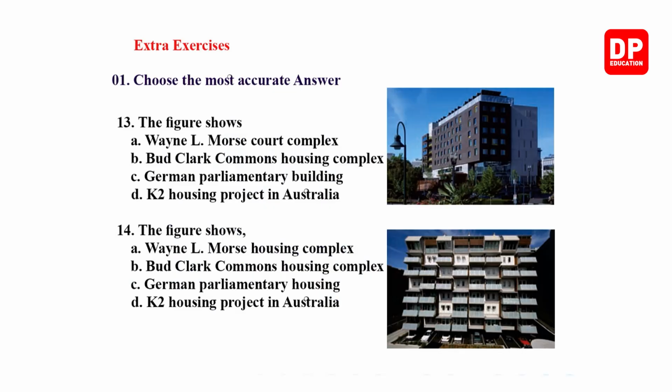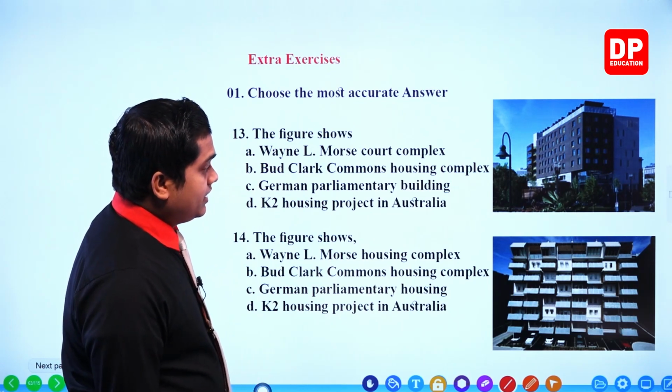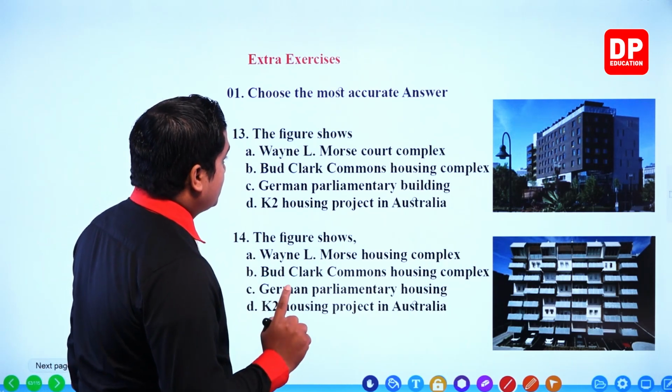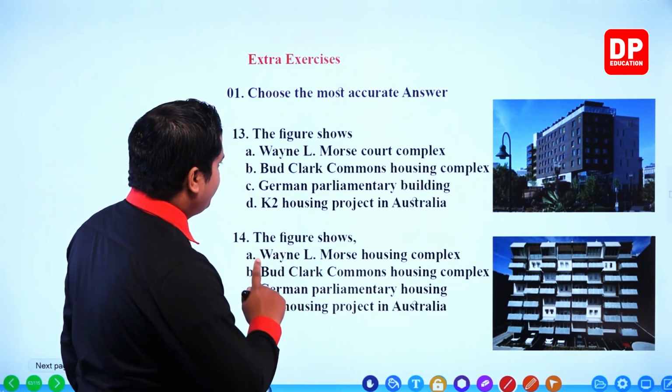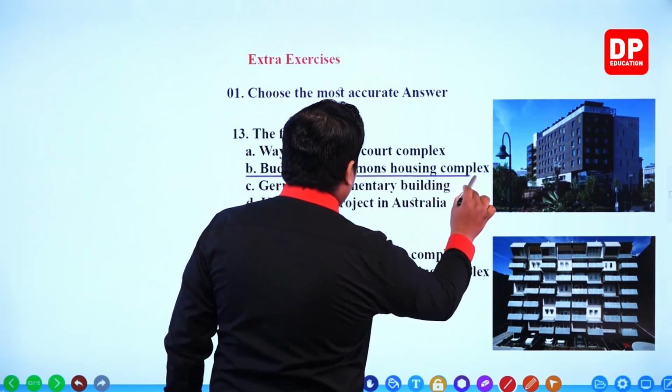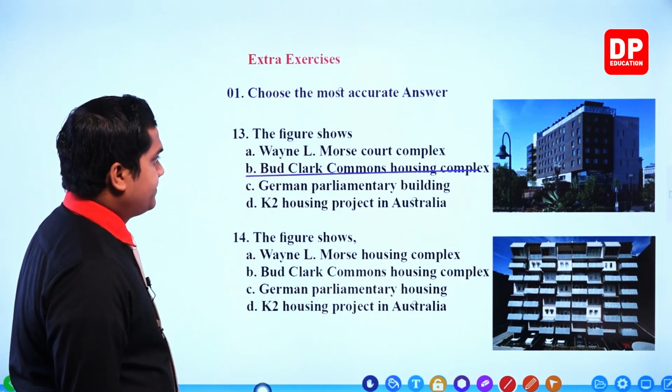Next one, the figure shows, so this is the figure which is given. As you can see, it's very clear to us that this is a housing complex, my dear children, with several windows and other structures. There were two housing complexes which were studied within the lesson. So this housing complex is going to reflect the Elmwood Court Complex. No, it should be a housing one. Bud Clark Commons Housing Complex. Yes, this should be our answer.